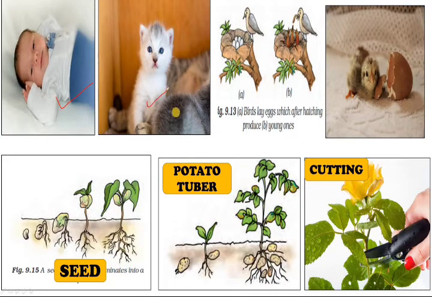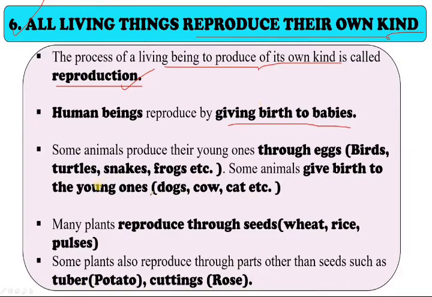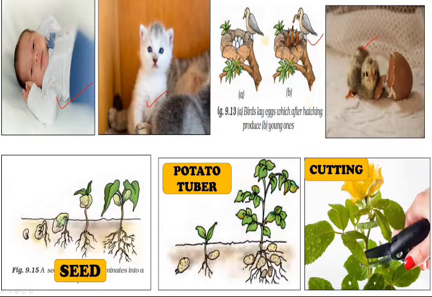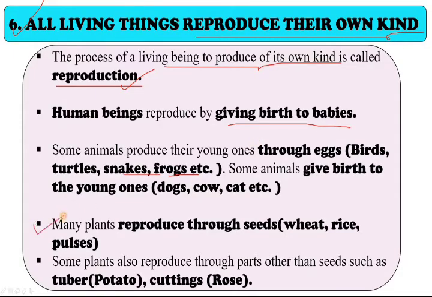Animals reproduce their own kind. The mode of reproduction may be different in different animals, right? Some animals produce their young ones through eggs. Some animals give birth to the young ones. That is the difference, right? Look at here, plants also reproduce like animals. Plants also differ in their mode of reproduction, right?